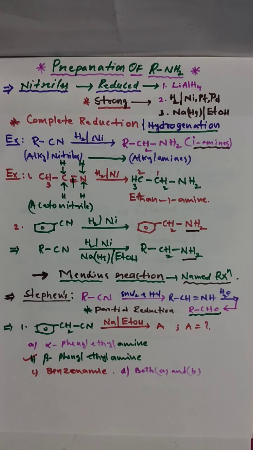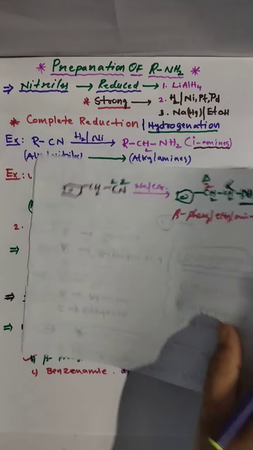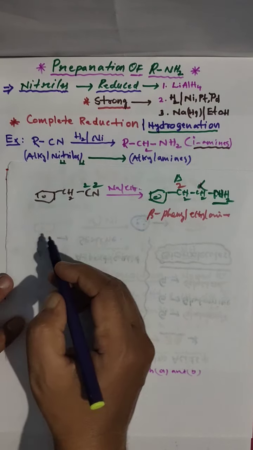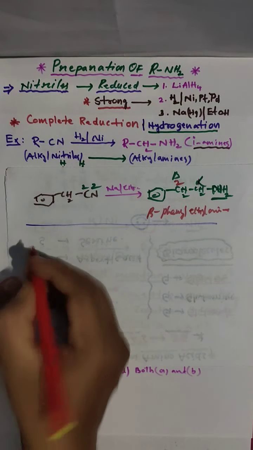So they will give questions like this. Look here, there is another question given previously based on this Mendius reaction, and I will explain that question to you also.